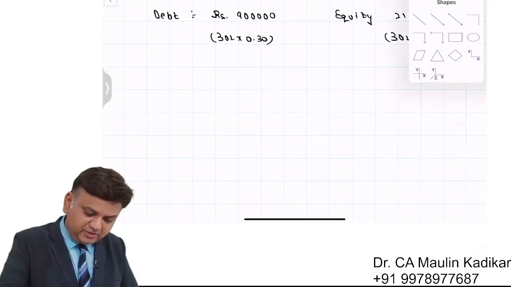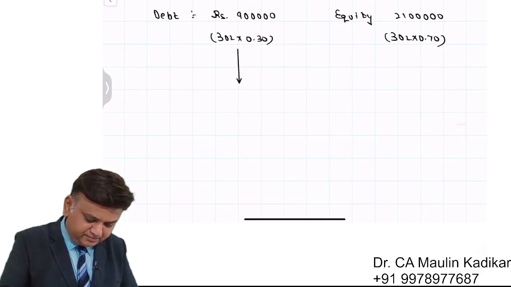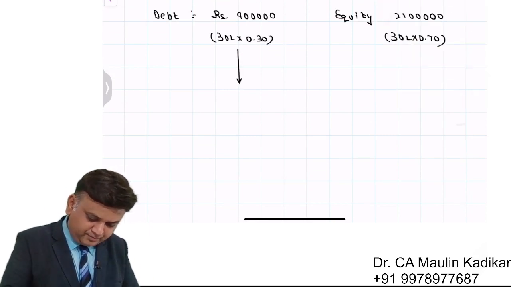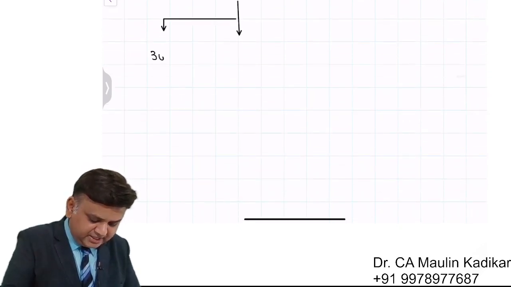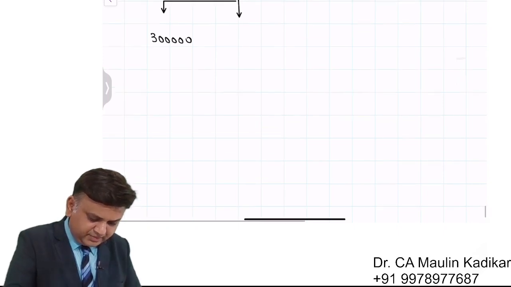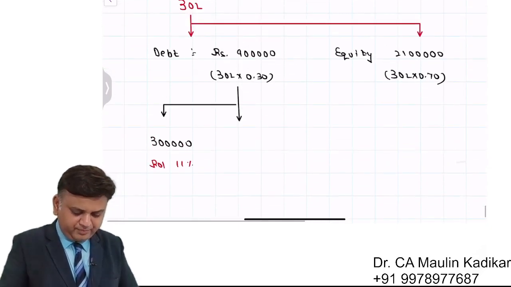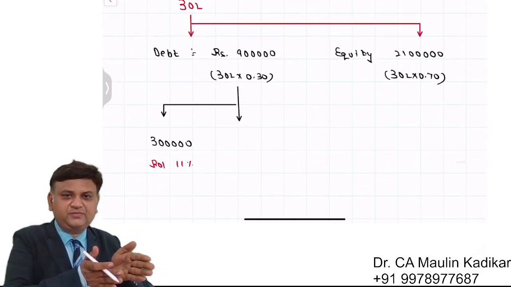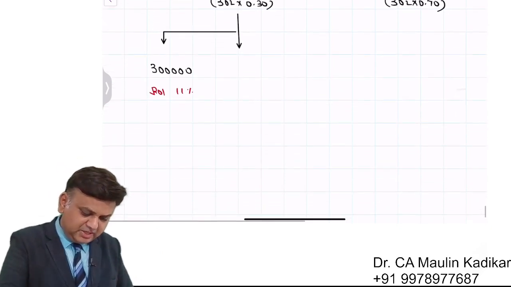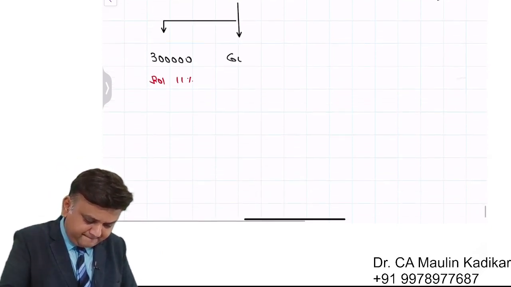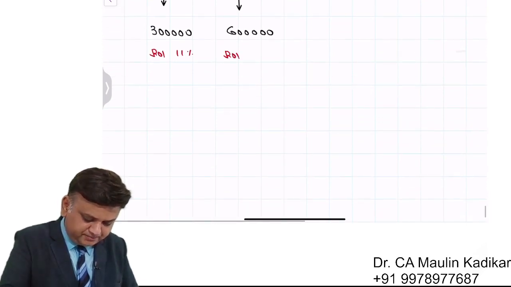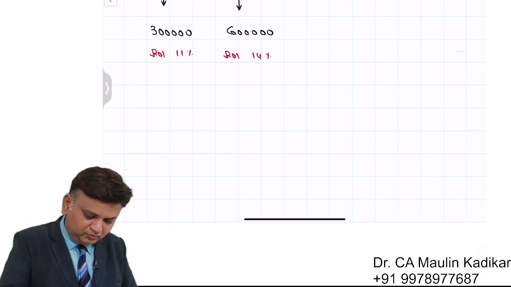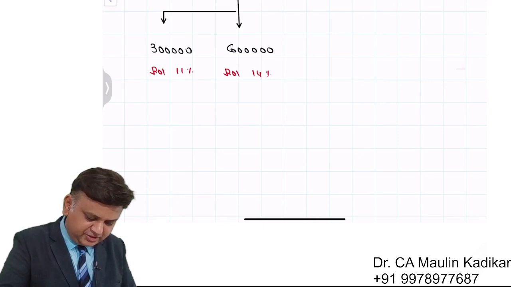So this 9 lakh rupees of debt financing has a division. For the initial 3 lakhs, the rate of interest is 11%. Out of 9 lakhs, 3 lakh rupees will have the rate of interest of 11% and the remaining 6 lakhs will have rate of interest of 14%. That is the way we have been provided with the bifurcation.